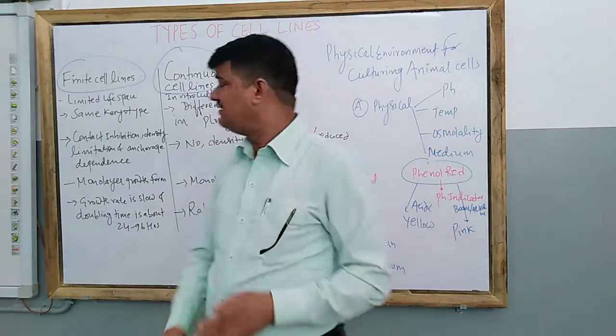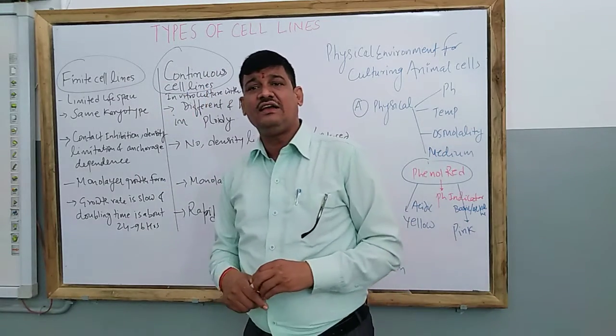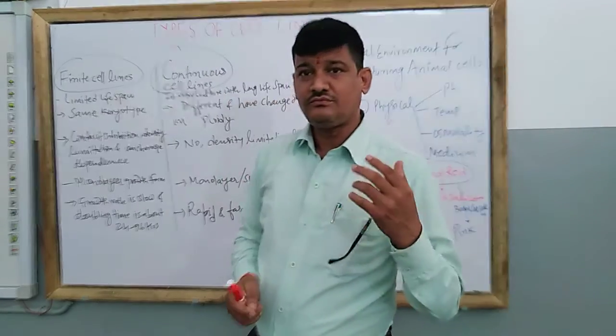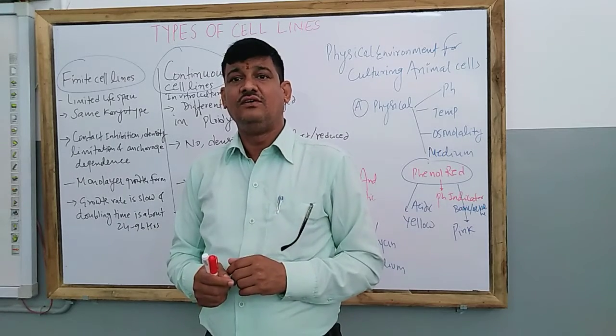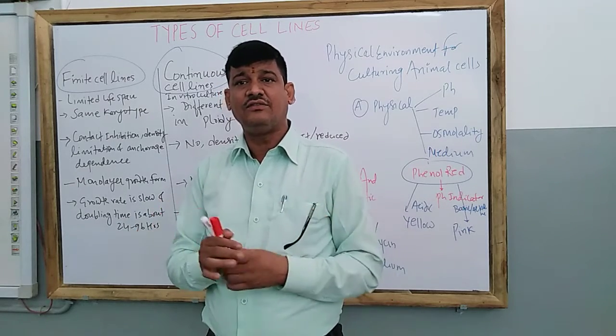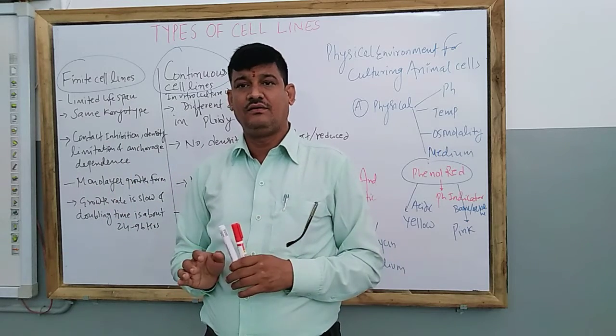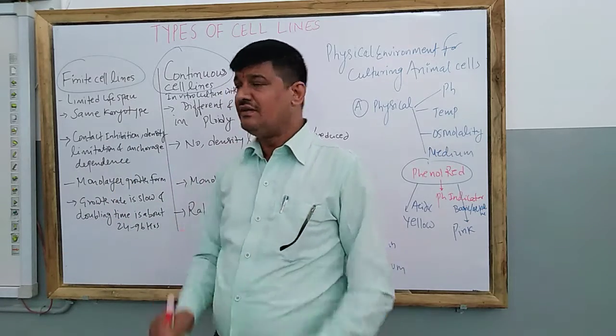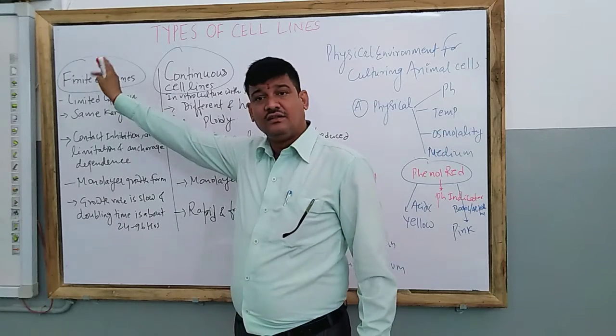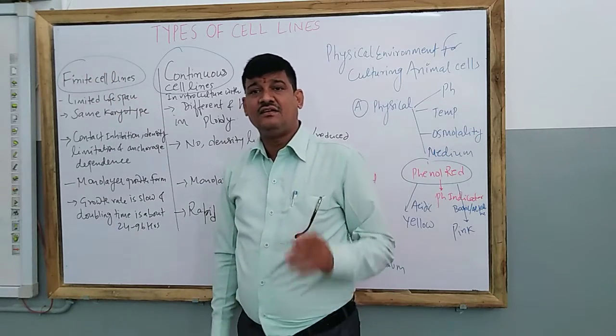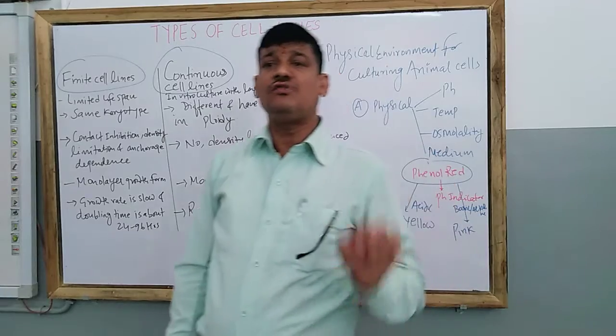We can say that continuous cell lines are derived from the previous culture cell lines. As the cell is continuous, it means it is proliferating continuously without stopping. This is the difference.